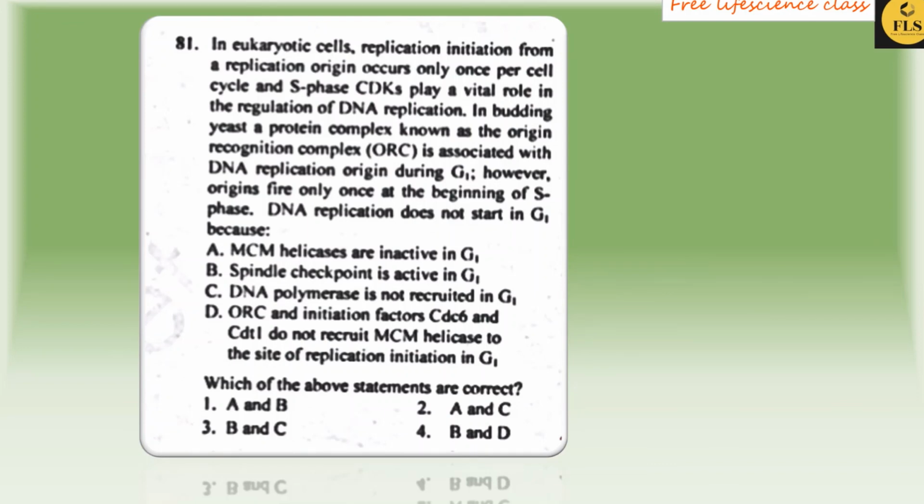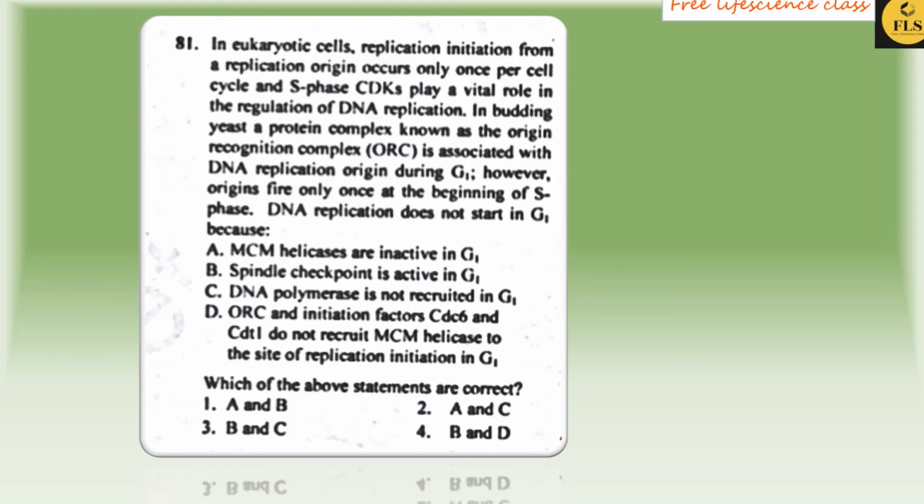DNA replication does not start in G1 because option A, MCM helicases are inactive. Option B, spindle checkpoint is active. Option C, DNA polymerase is not recruited in G1. And option D, ORC and initiation factors CDC6 and CDT1 do not recruit MCM helicase to the site of replication initiation in G1. Which of the above statements are correct?